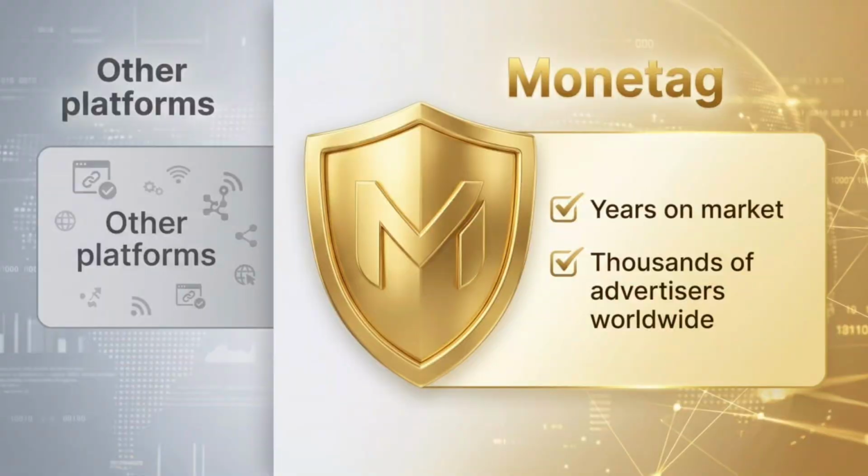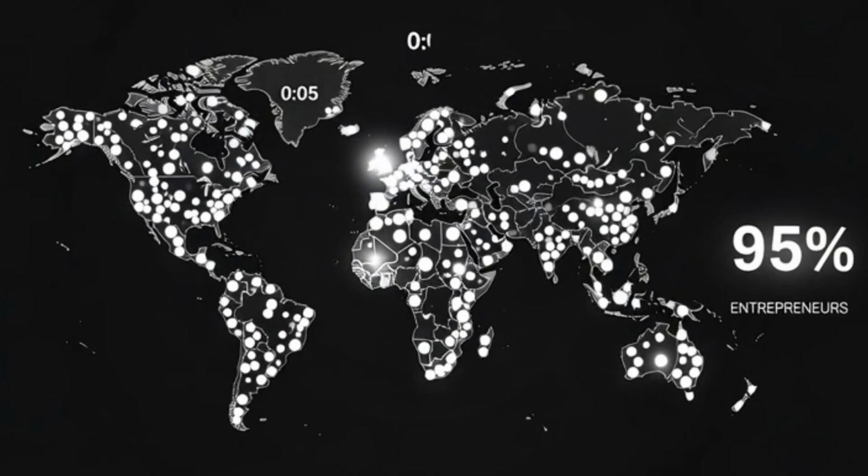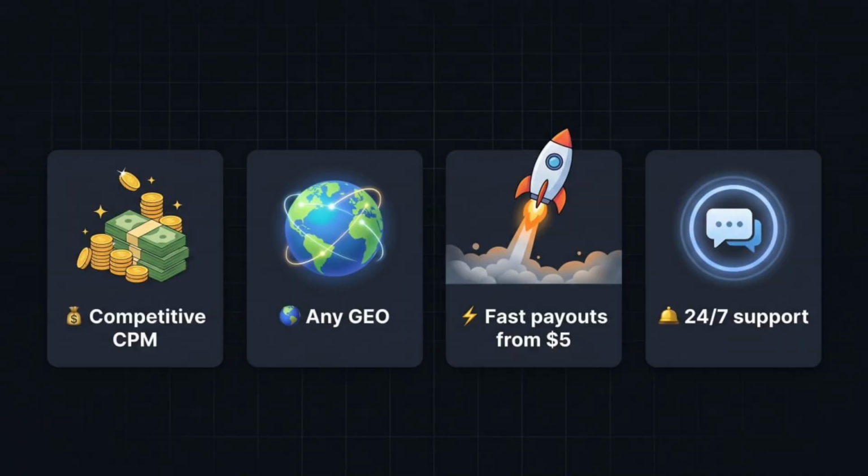Now, you might have a question: why choose Monetag SmartLink? Now, here's the thing that you need to learn. There are many SmartLinks from different platforms and CPA networks. Unlike many other platforms, Monetag has been on the market for many years and works with thousands of advertisers from all over the world, which means competitive CPM rates and good payouts for publishers. Then number 2, there are ads for users from any GEO. Then number 3, it offers fast payouts starting from just $5, and then it offers 24/7 support.